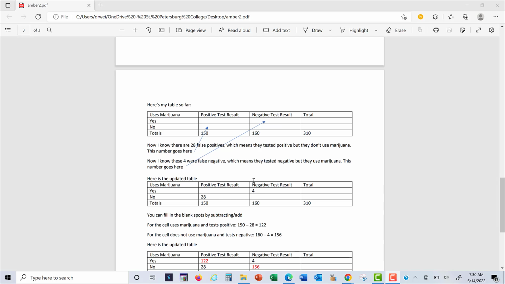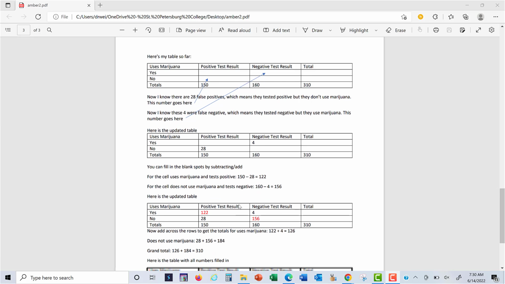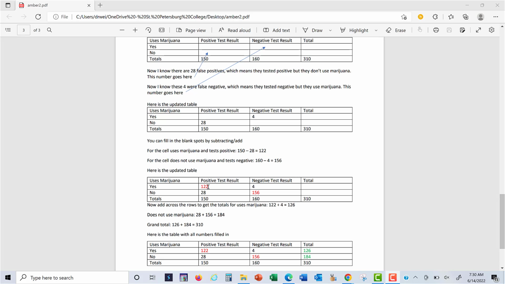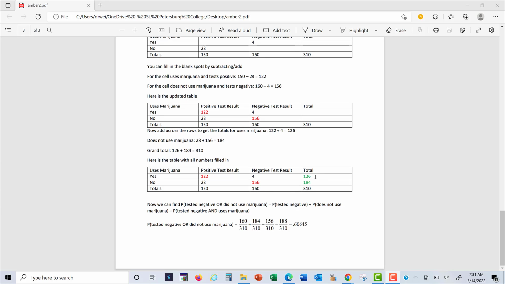So using the information in the problem, I was able to put the numbers in the table like this. And I also did the total across the bottom. Now I can fill in the missing cells by adding and subtracting. If I go down here, I see that 150 minus 28 gives me 122. I put the numbers I added in here in red. And then 160 minus 4 gives me 156. And finally, I added across the rows to get the totals for using marijuana and not using marijuana, 126 and 184. And I always like to check and make sure that also added to the 310 that I got by adding the 2 numbers across the bottom of the table, which it does.